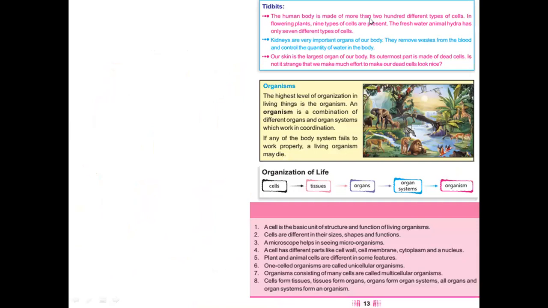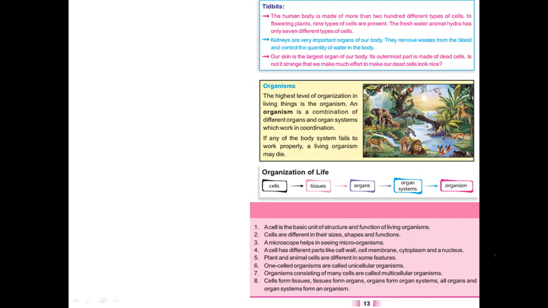Here are some information tidbits. So we'll see the human body is made up of more than 200 different types of cells. In flowering plants, 9 types of cells are present. Flowering plants, the plants which bear flowers like rose, like sunflower. So they are having 9 different types of cells, but human beings having 200 different types of cells. And freshwater animal, that is hydra, has only 7 different types of cells.